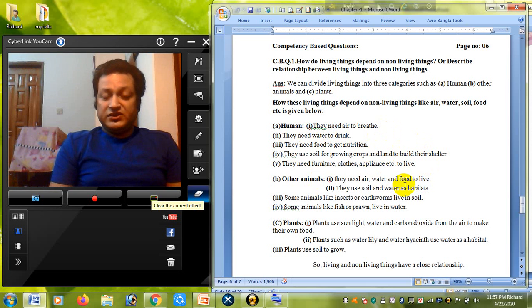So we definitely need the help of non-living things, and living things give us everything, the plants or animals. We get flesh and different types of food from living things. Plants also give us almost everything: food, shelter, even clothes. So without the help of living things or non-living things, we cannot think of life.